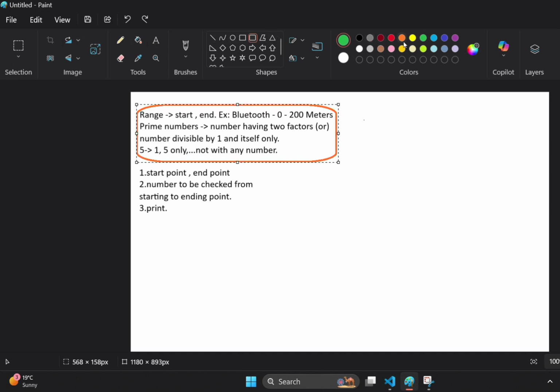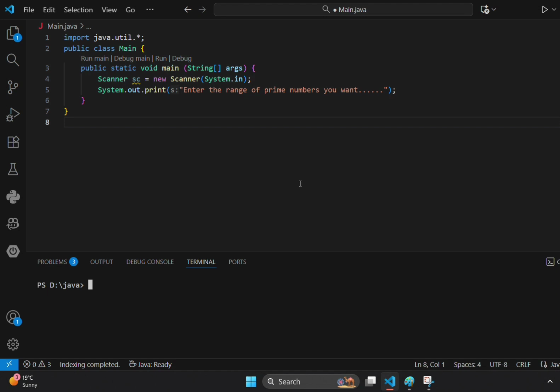Yeah, I will again highlight this. This is nothing but the main algorithm, or simple algorithm. Anyone can understand it, irrespective of problem solving skills. Without wasting time, let's get into VS Code.